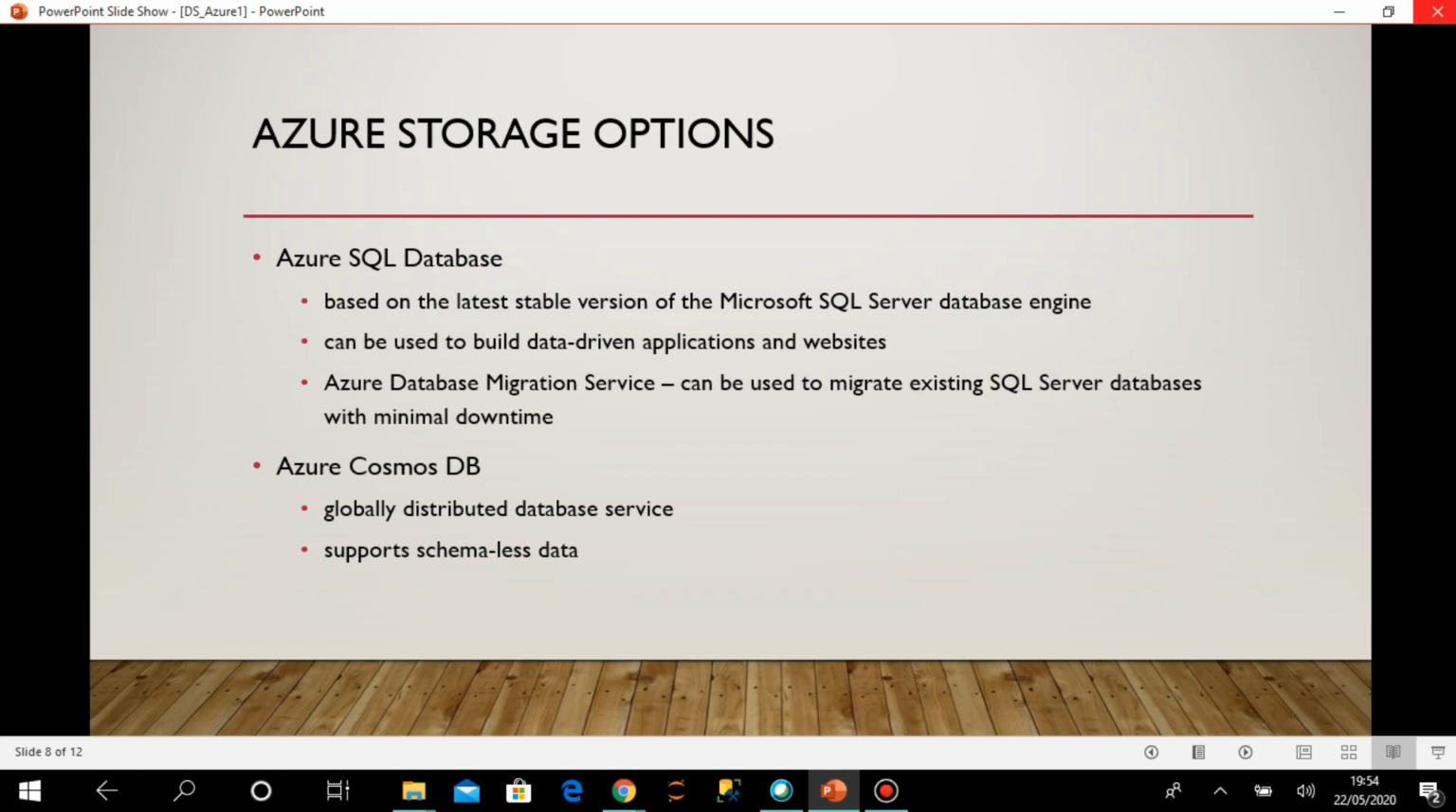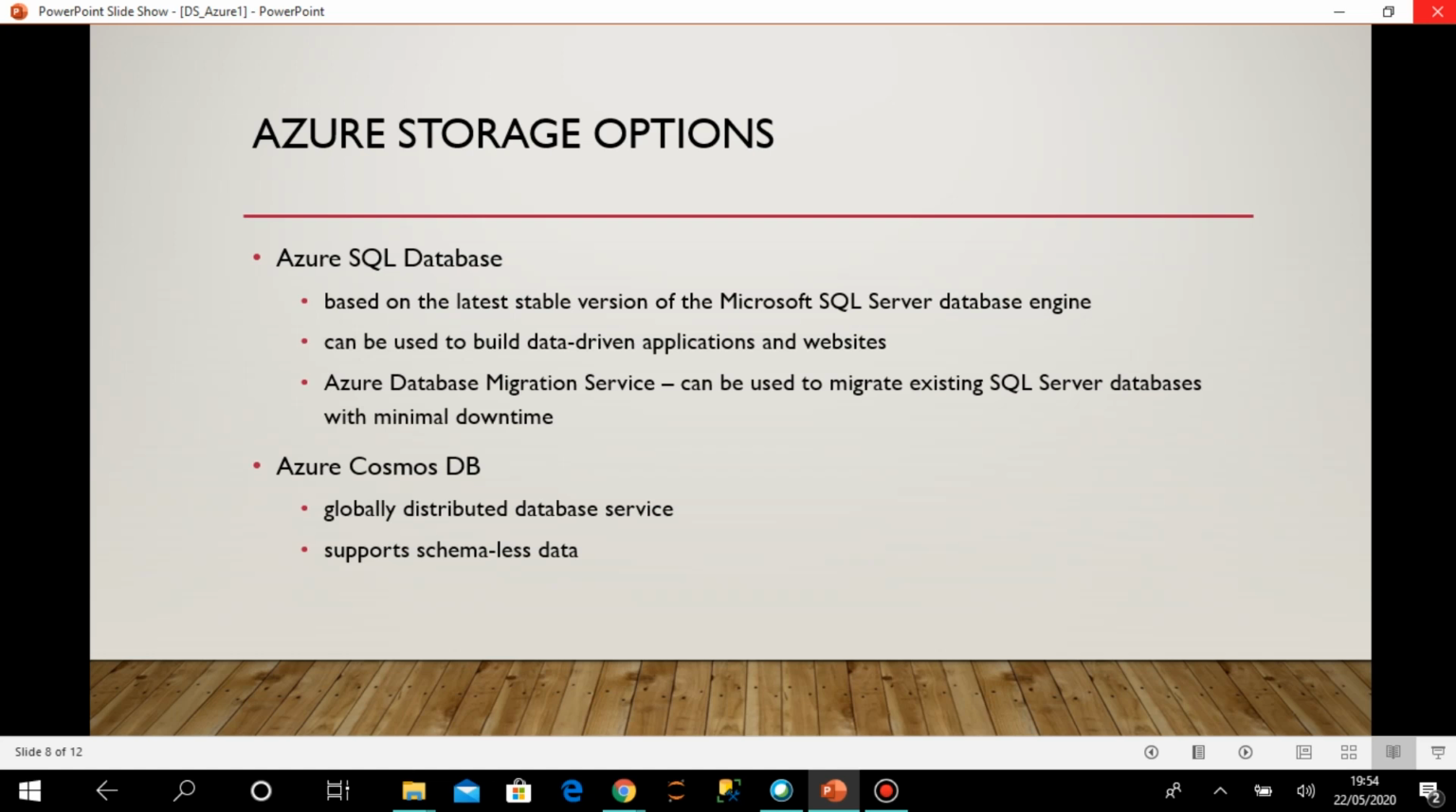Okay, and if there is some update or some patch, some upgrade done to the SQL Server, you don't need to worry about it. If it is on premise, then you have to look for that: there is some upgrade, I have to do it in my server. All these things you don't need to bother about. You can just work on the database server, and you are sure that all the latest version is available. Okay, it can be used to build data driven applications and websites. The way you can do in your on premise SQL Server, here also you can create data driven applications.